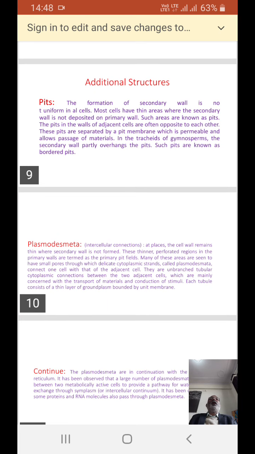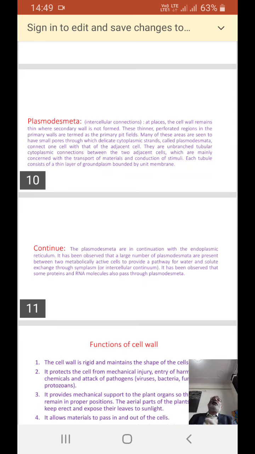They are unbranched tubular cytoplasmic connections between two adjacent cells, which are mainly concerned with the transport of materials and conduction of stimuli. Each tubule consists of a thin layer of ground plasm bounded by a unit membrane.